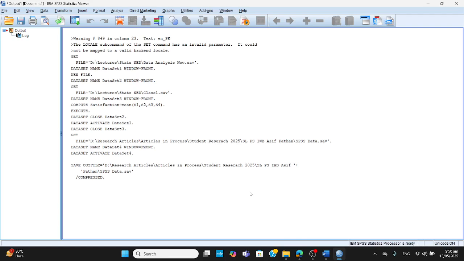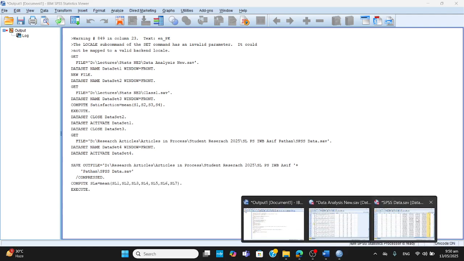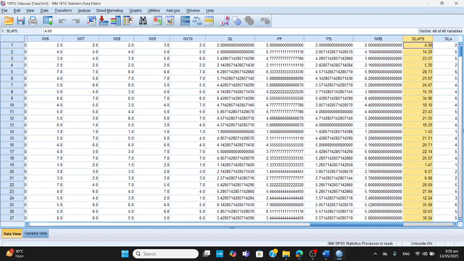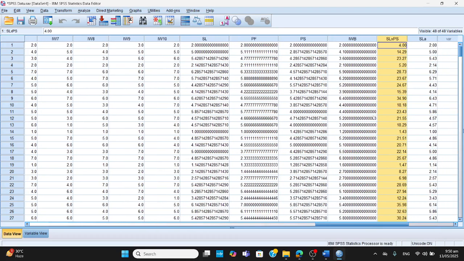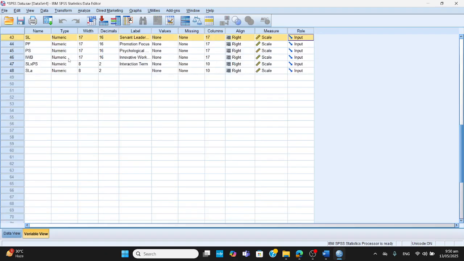Now, when I press the button, you can see the values here. This is the value of servant leadership. Here you can see two, again two, it's five, and there's five. There is a little difference in the number of points after the point, how many digits are there. The more digits are here and there are a few digits, definitely we can check it. We can change it quite easily.